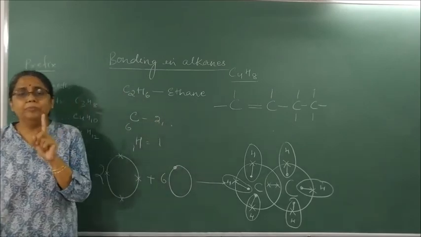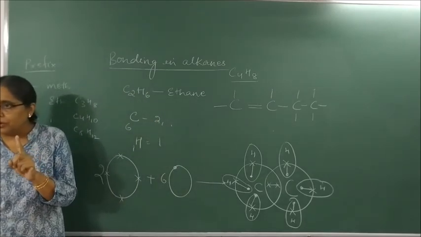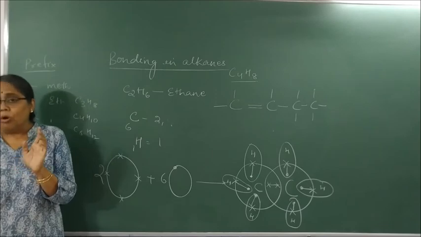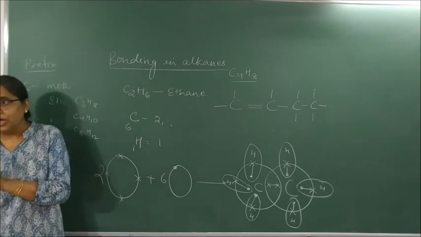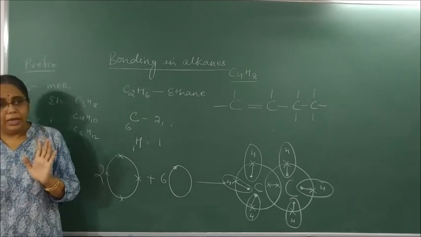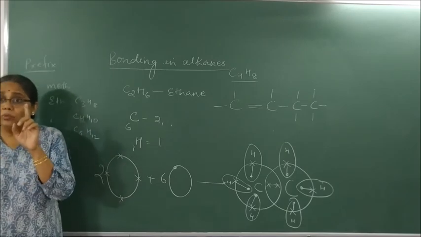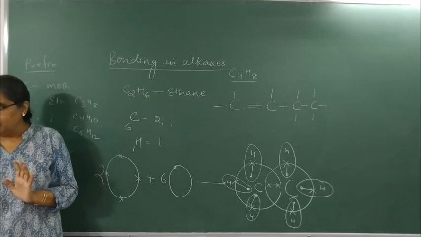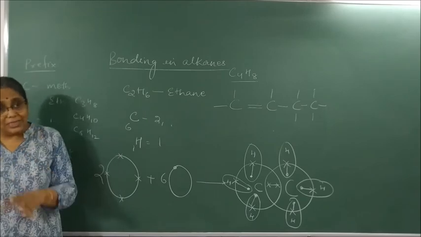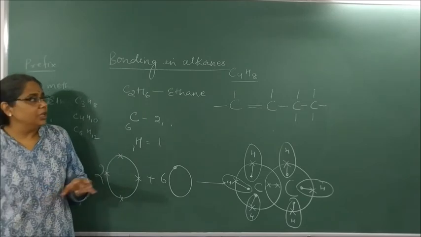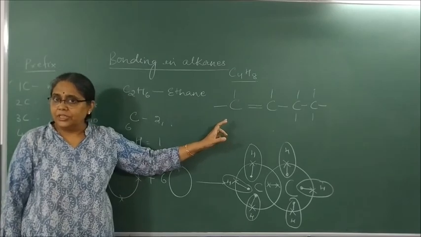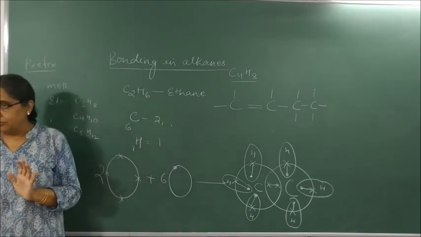Only at one place there will be carbon-carbon double bond. All other places there will be carbon-carbon single bond. It's not that as soon as I say alkene everything becomes double bonded. Only one place it becomes double bonded. For you all at this stage, because you are learning it for the first time, put the double bond between the first and the second carbon atom.